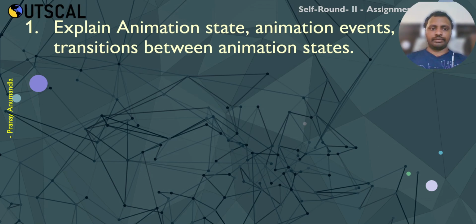Animation events are points in the animation timeline which are useful for triggering or calling specific functions or methods during the animation. For example, an animation will have different sprites in the animation timeline. In a particular animation state, if we should trigger some events or call functions, then animation events are useful.